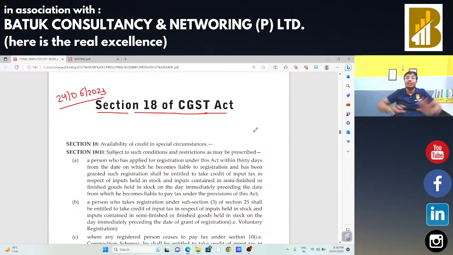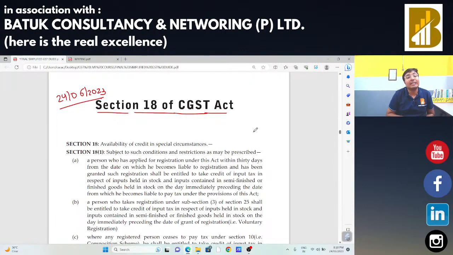Then after that we had started our discussion on section 16 of the CGST Act. Section 16 subsection 1 talks about your input tax credit. Whenever you are going to use something in the course or furtherance of your business, in that case you can claim the input tax credit.